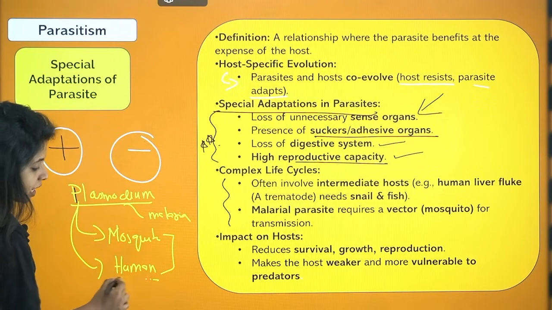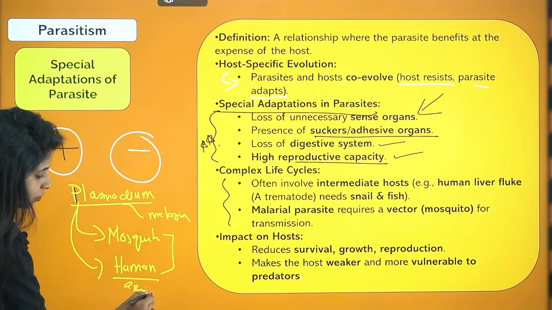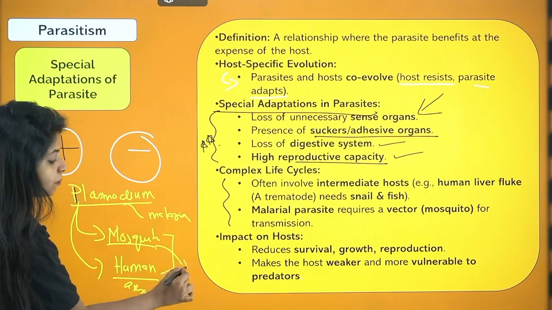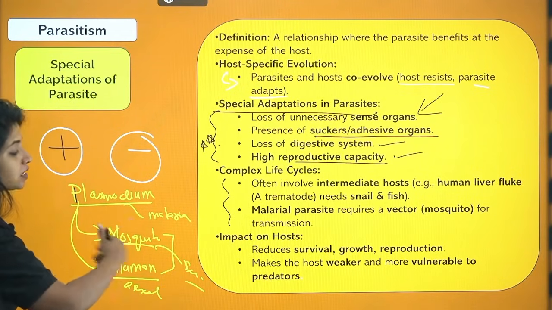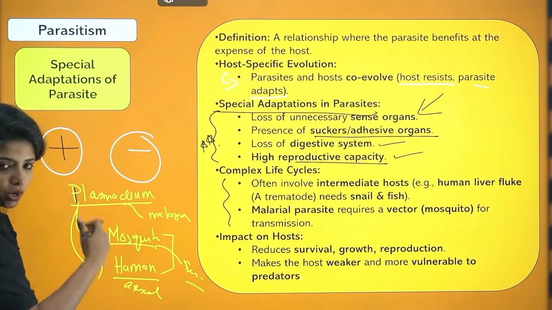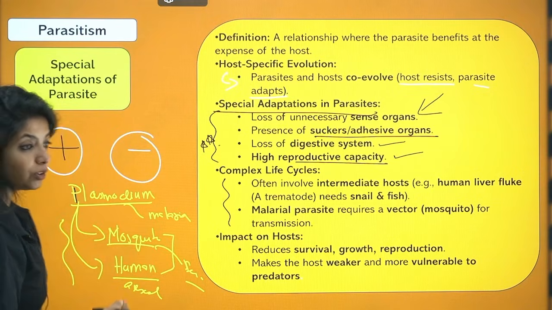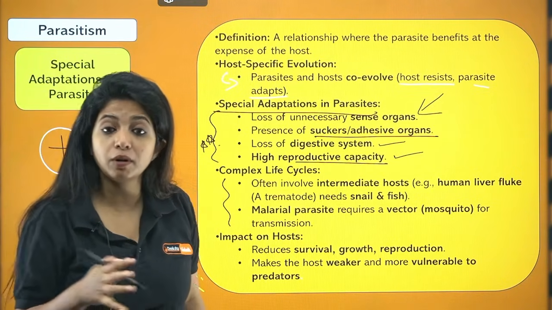Yes. Over here, in the case of humans, they do asexual reproduction. In the case of the mosquito, they do sexual reproduction. So that is how it keeps on going. So these two hosts are needed. So don't you think it's a complex life cycle where there is a requirement of two hosts?